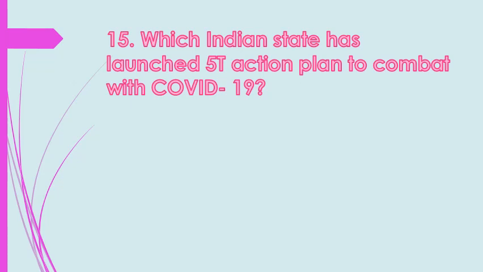Student, tracking and monitoring shows whatever plans we have decided, whatever campaigns we have decided which are running, whether those things are running easily or not, properly or not, systematically or not. So these are the 5T action plan: testing, tracing, treatment, teamwork, and tracking and monitoring.